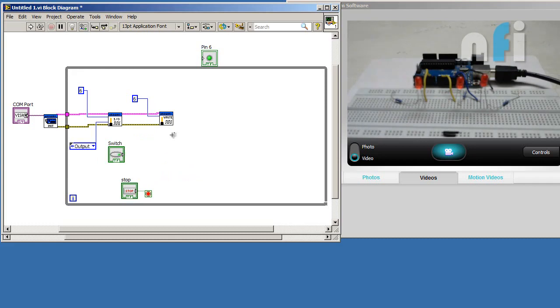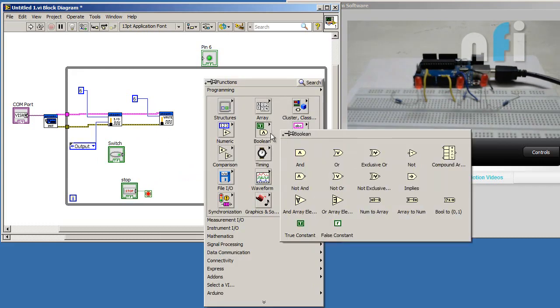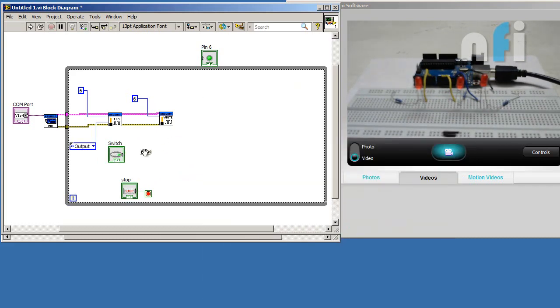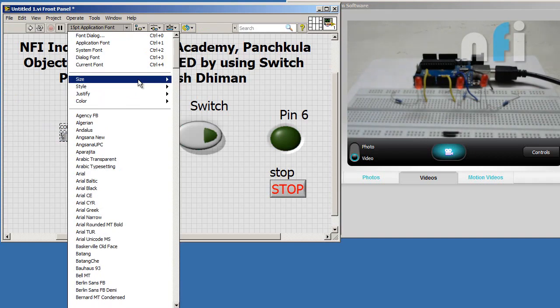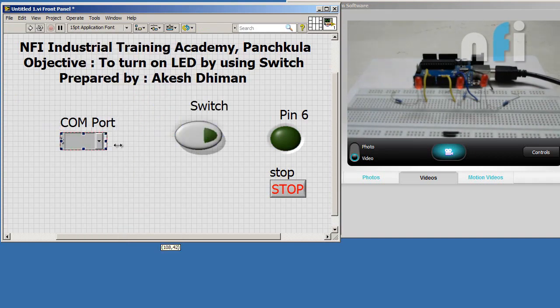To convert this true false to 0 1, go to boolean and select bool to 0,1 function. Connect your switch to one end of the bool function and the other end to the write function. Now you need to declare your pin virtually also. Give it size 36.